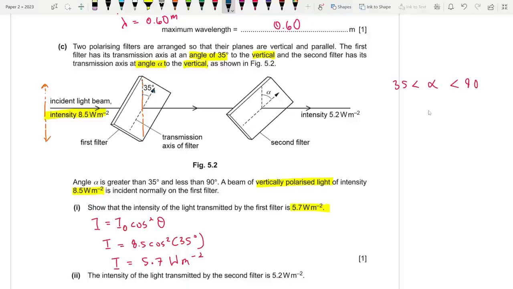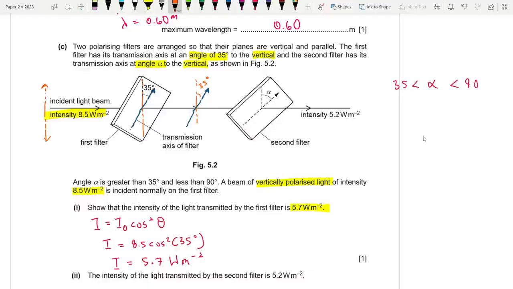However, you guys have to understand that it is actually not vertical anymore after it passes through a filter. Remember this, guys. After light passes through a filter, through a transmission axis, it actually changes a bit. Now it's no longer vertical, but rather it is at an angle of 35 degrees to the vertical. It is no longer vertical.